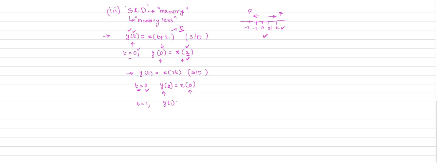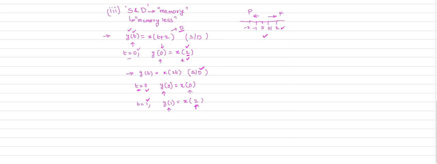Suppose I substitute t equal to 1. Now you calculate the output. So y of 1 is equal to x of 2. That means the response of the system at instant t equal to 1 depends on the future value of the input. That means the system is always a dynamic system. You remember this point.